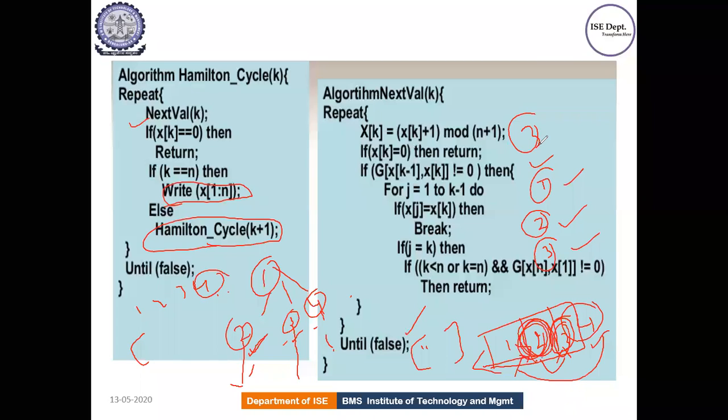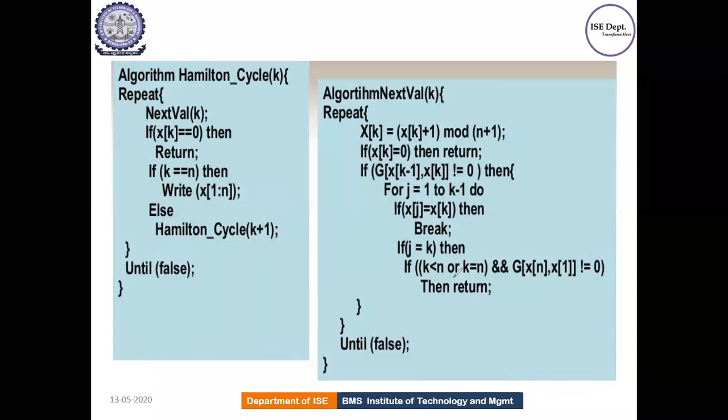Is this clear? So this condition is being considered under the bounding function. Each and every bounding function has been represented in this particular function. I already told you the next value function is basically used to check the bounding functions, correct? So how many bounding functions do we have here? Three bounding functions. Correct.